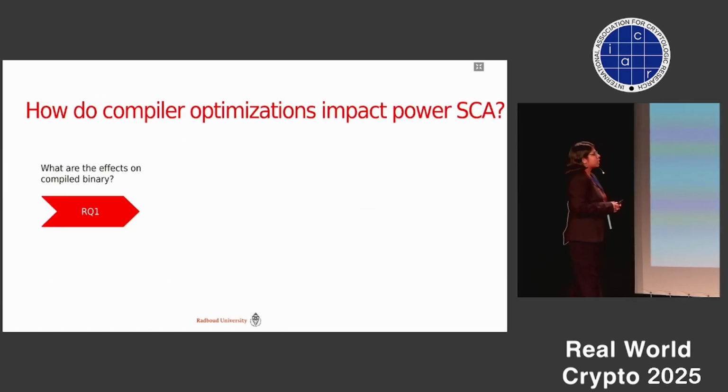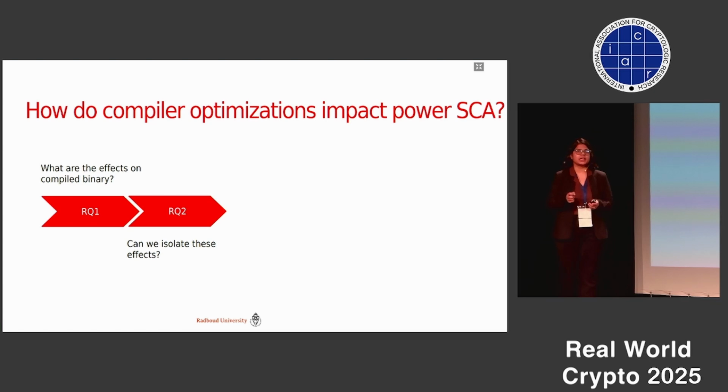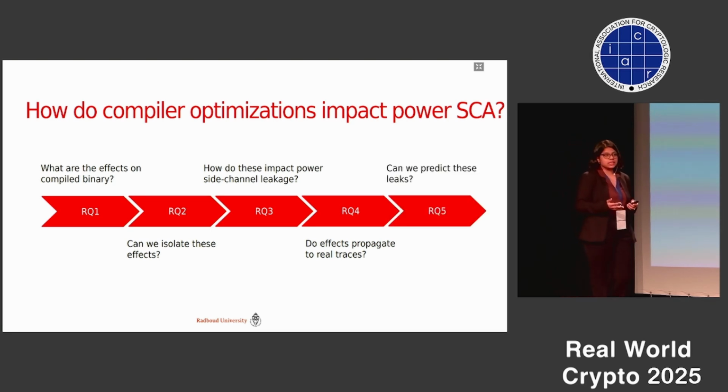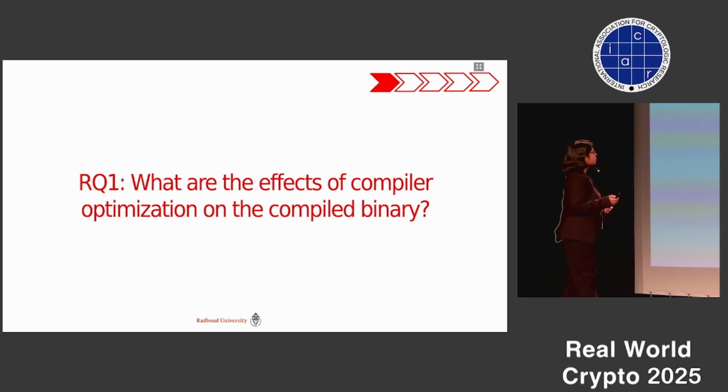Now coming back to our question. We ask smaller questions to answer our complete question. First we see what are the effects on the compiled binary. Next we see, can we isolate the compiler-induced effects? The third question that we ask is, how does it impact power side-channel analysis? And do we see these compiler-induced leaks in real traces? And finally, can we somehow predict these leakages by looking at our data or our binary? So let's start with the first question.